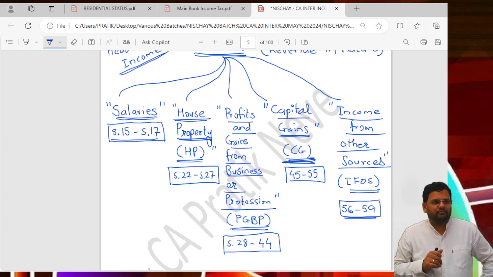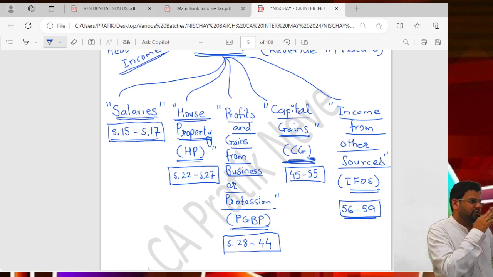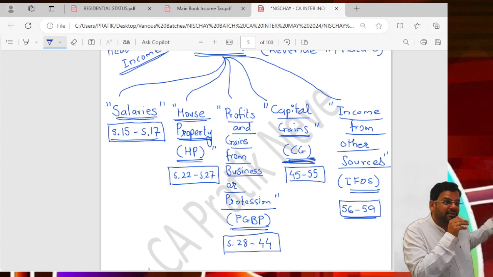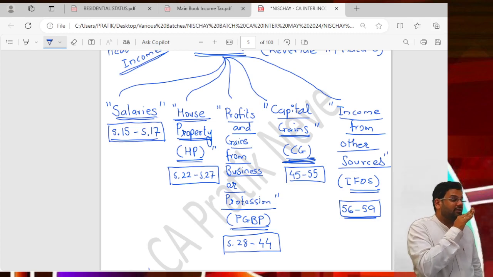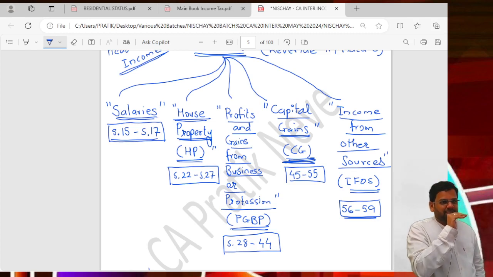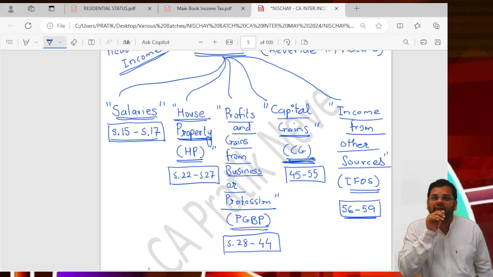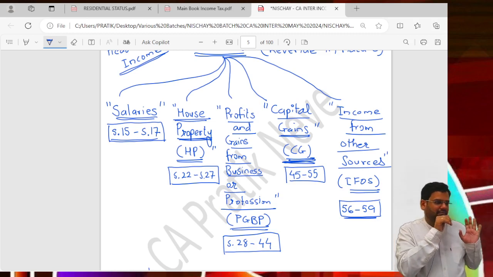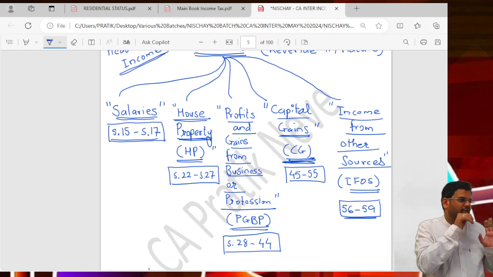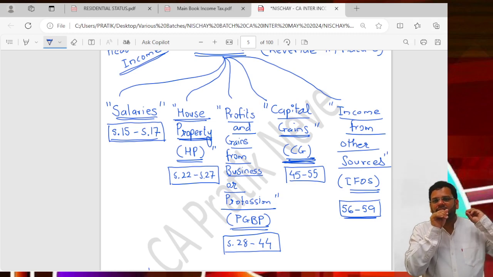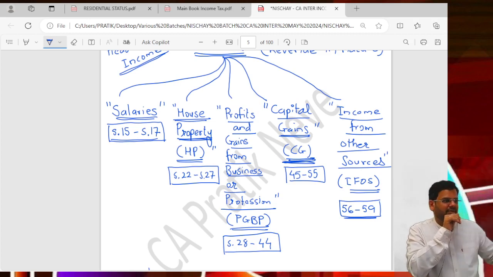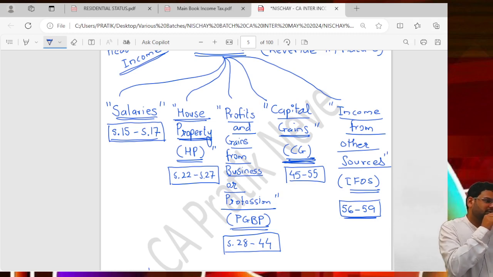Everyone should know this. Five heads. There is no other option. This is your syllabus. And we have seen so many types of assessees, but in your syllabus at intermediate level you are only bothered with the individual. That is the best part of it. You have to do calculation only for individuals. Don't take tension of company, firm, AOP, BOI, trust, cooperative society. Focus only on individuals.